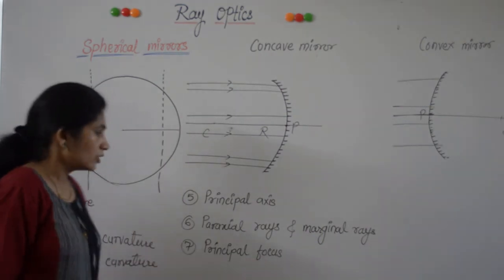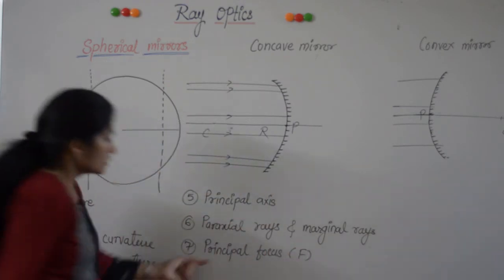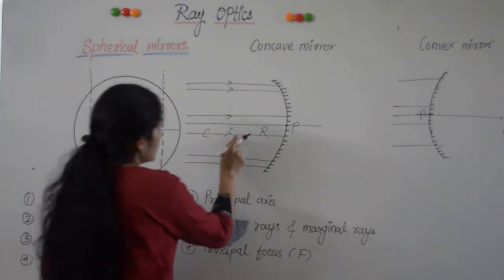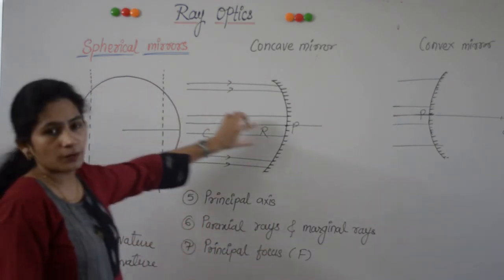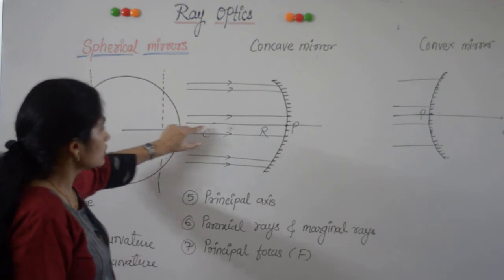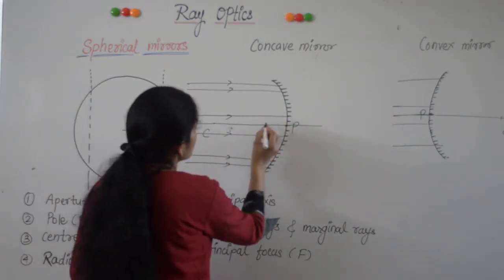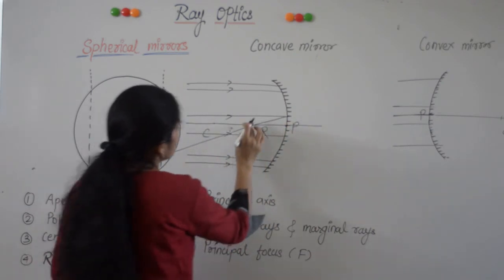Next is principal focus, denoted by capital F. This principal focus is also called the focal point. As we have seen, paraxial rays are those rays which are parallel to the principal axis and close to it. So, after reflection, these rays converge at a point.